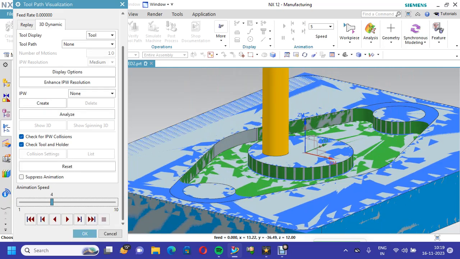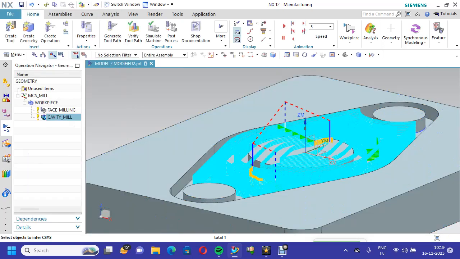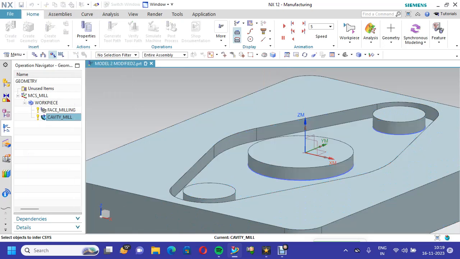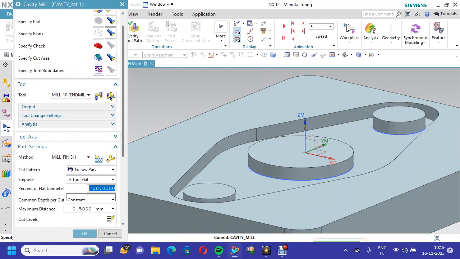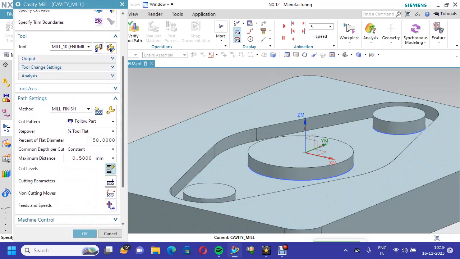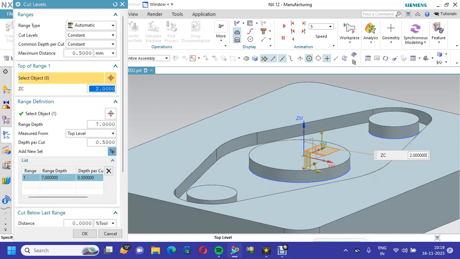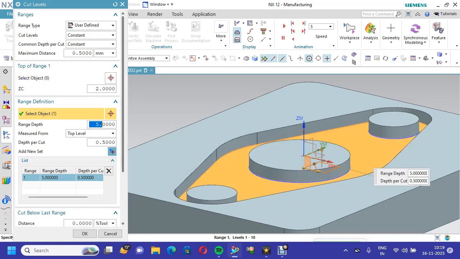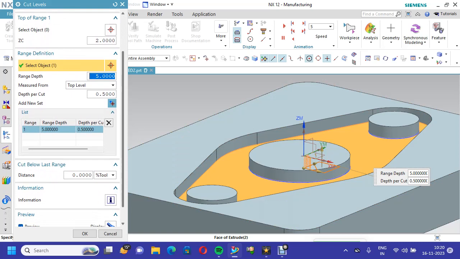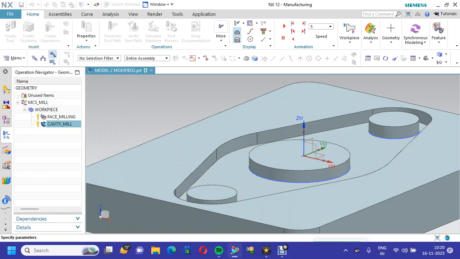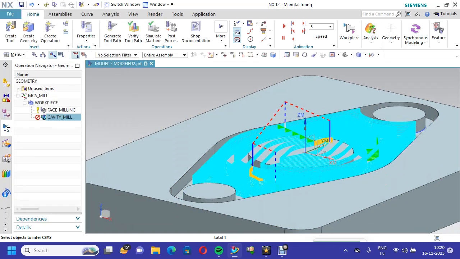Now how to edit this program? Okay, go to edit. See here, cut levels. Here Z is already defined as 2 mm. Now we put 0, which means it will start from 0, and then it will automatically change to 5 mm. Now the tool will come from 0 level to 5 mm. This time there will be no idle cut; it will directly take material. We will go and see.